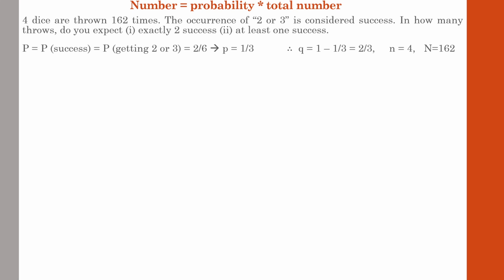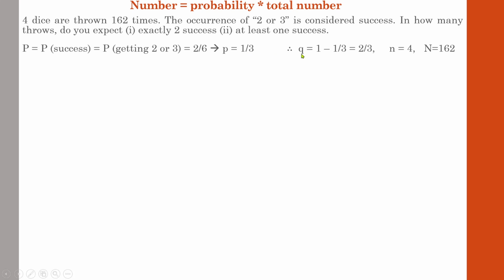Here you are asked to find 2 or 3. So 1 by 6 and 1 by 6 join together, you will get 2 by 6. We can even simplify it to a smaller value. So the probability of success of getting 2 or 3 is 1 by 3.